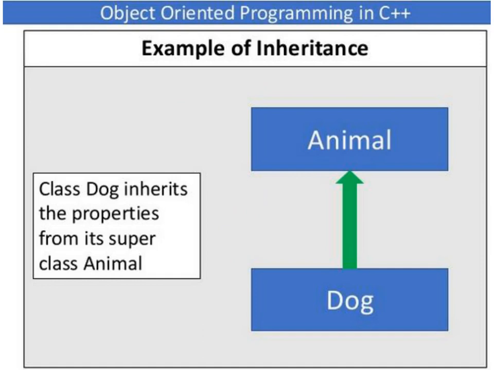This is another example of inheritance, where animal is the base class and dog is the subclass. Animal is your parent class and dog is your child class. So dog is inheriting the features from the animal base class. The class dog inherits the properties from its superclass animal. Dog is the child class, which is inheriting the qualities, characteristics or features from the animal base class.